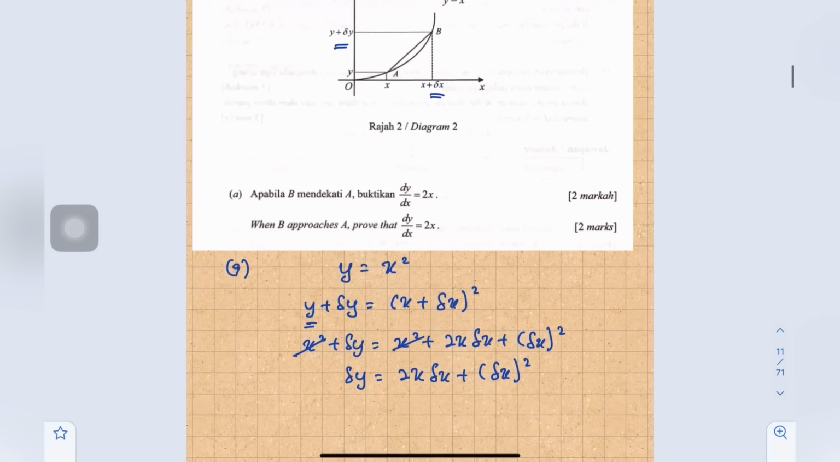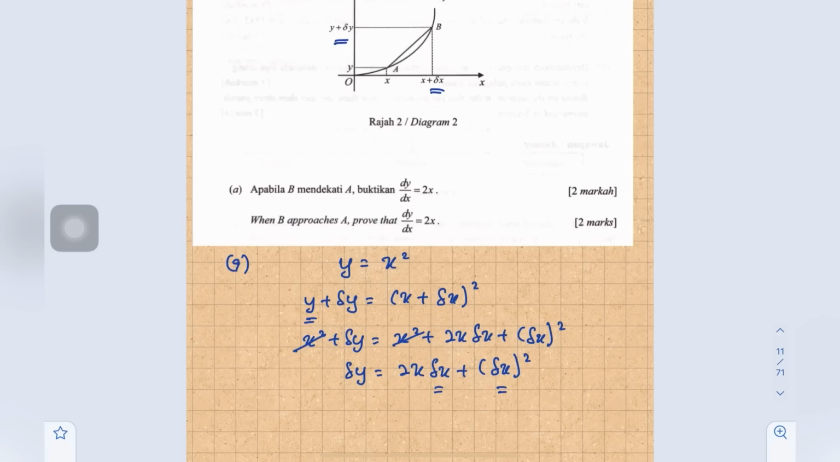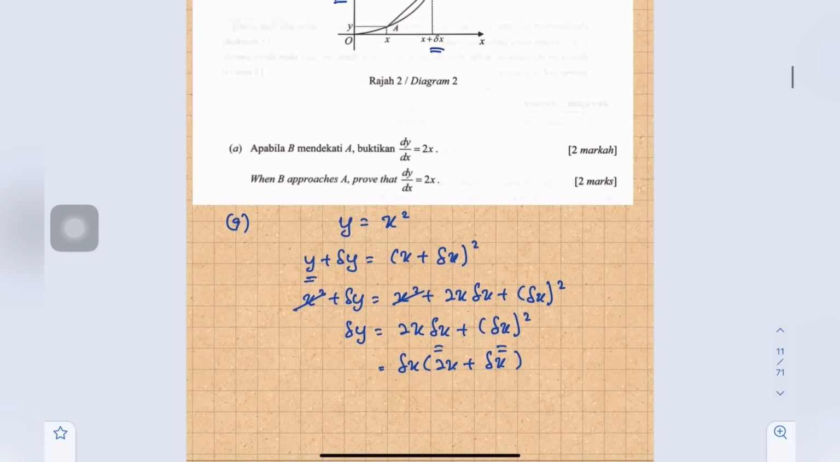Okay, so then we can factorize this one. The common factor is delta x. So in the bracket is 2x plus delta x. Okay, so delta y over delta x equals 2x plus delta x.